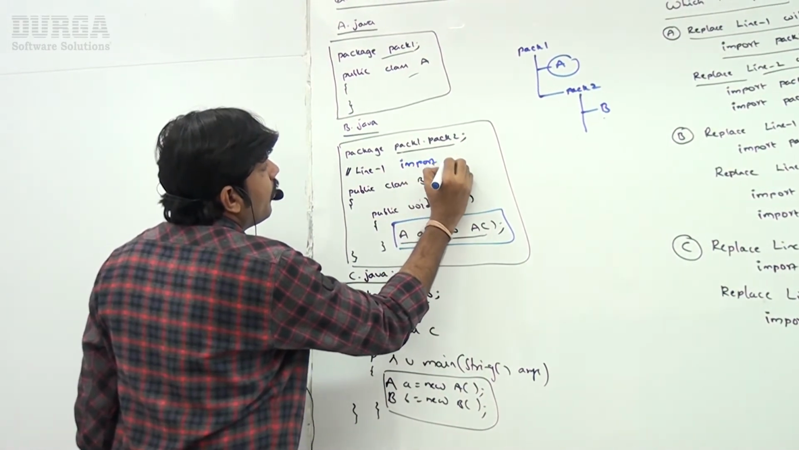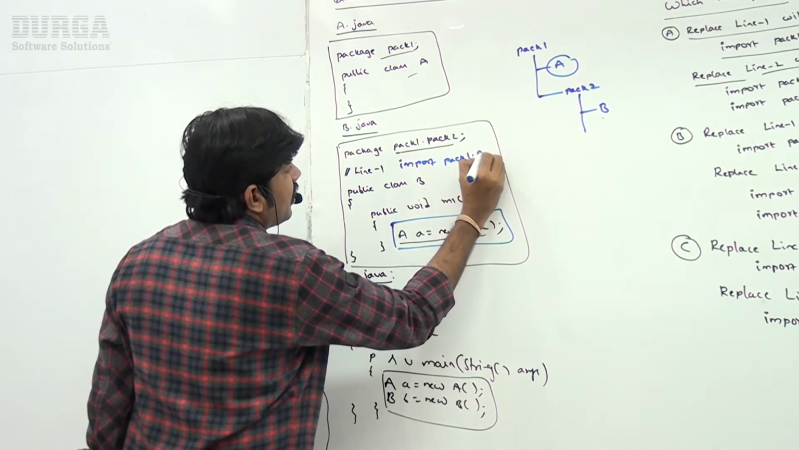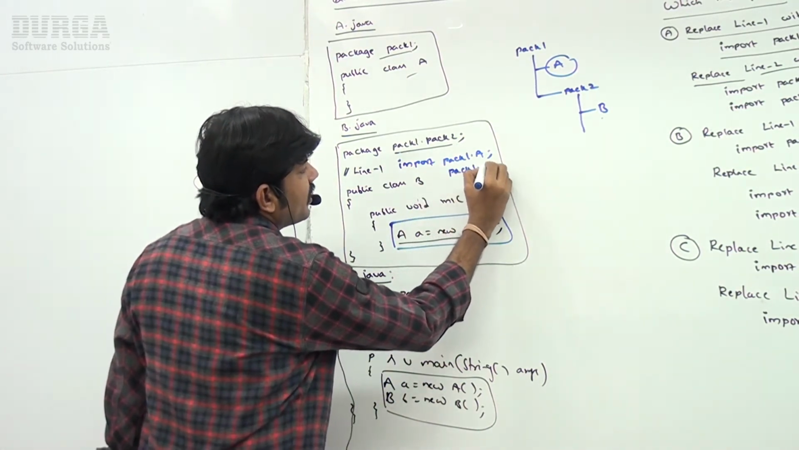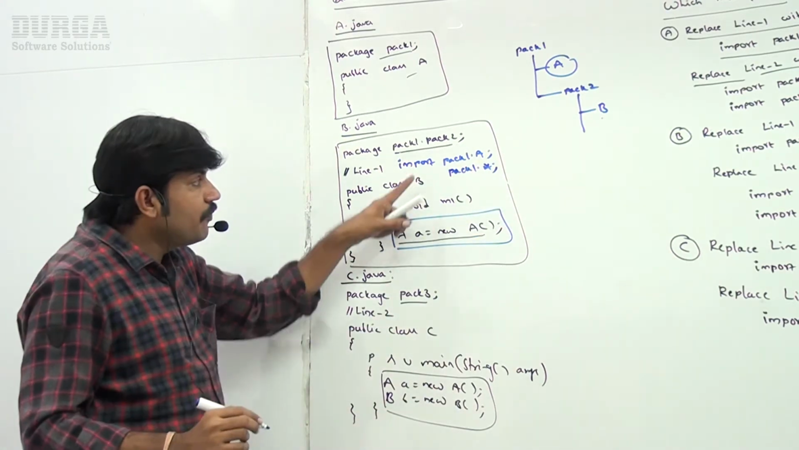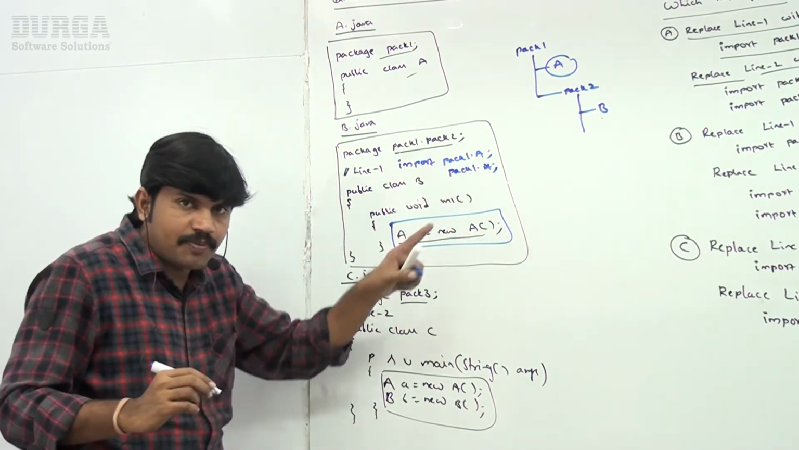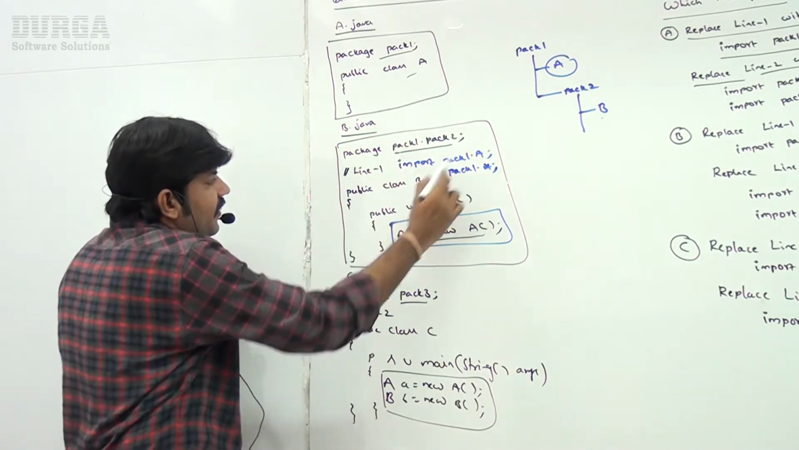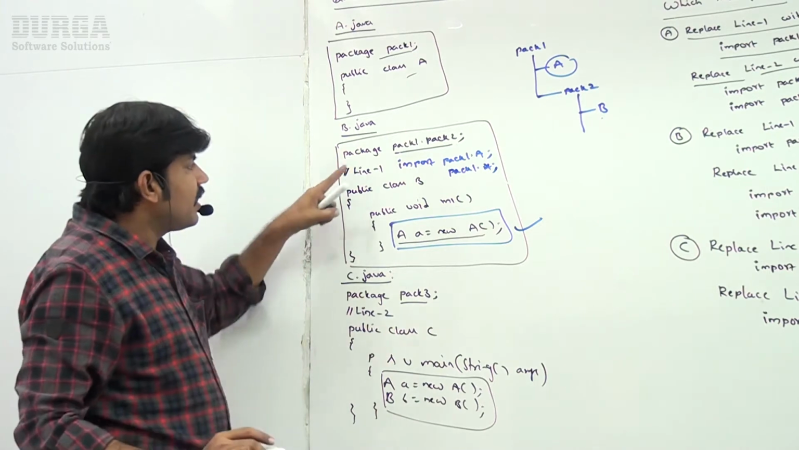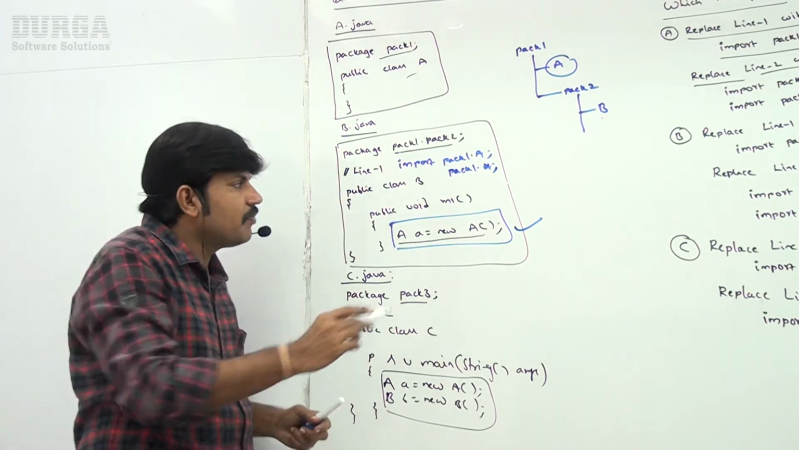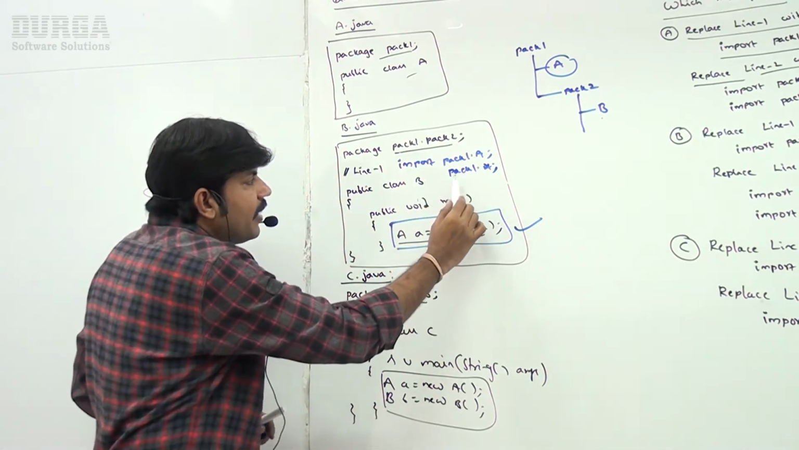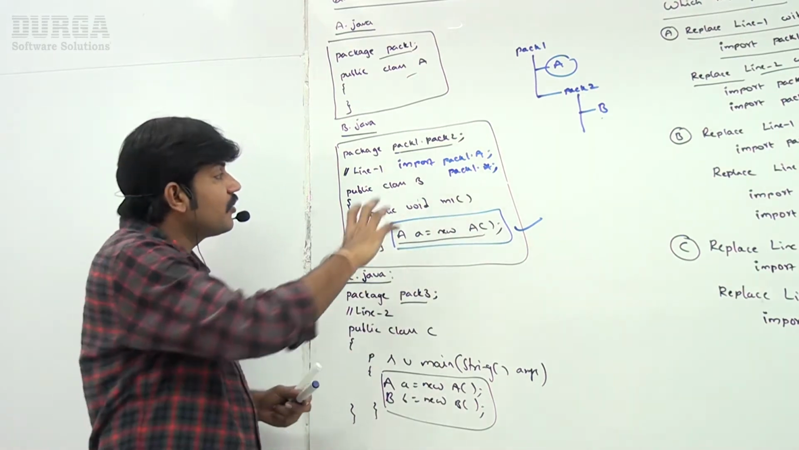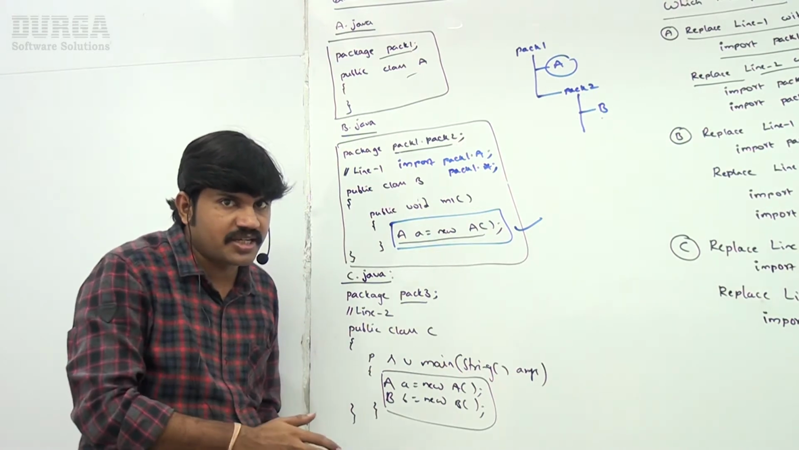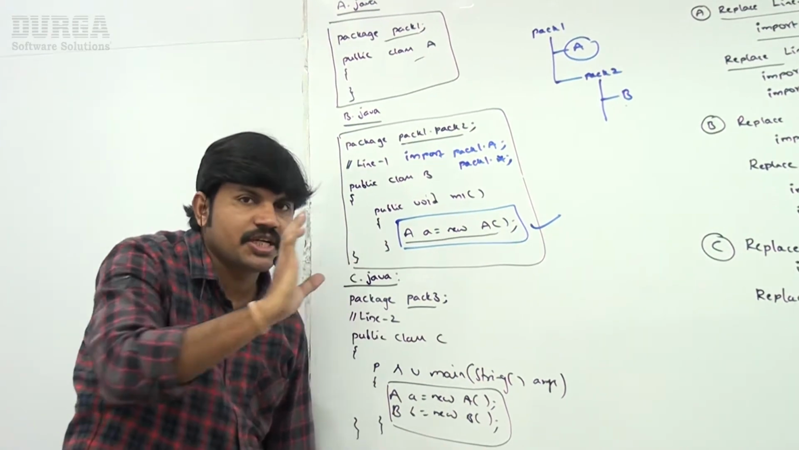Import pack1.A, or you can take import pack1.*. If I take pack1.A or pack1.*, A is available to B, and you can happily create an object. That's why line 1 has to be replaced with import pack1.A or pack1.*. Only then is this class B going to compile. Everyone can understand, right? Let me cross check up to this.